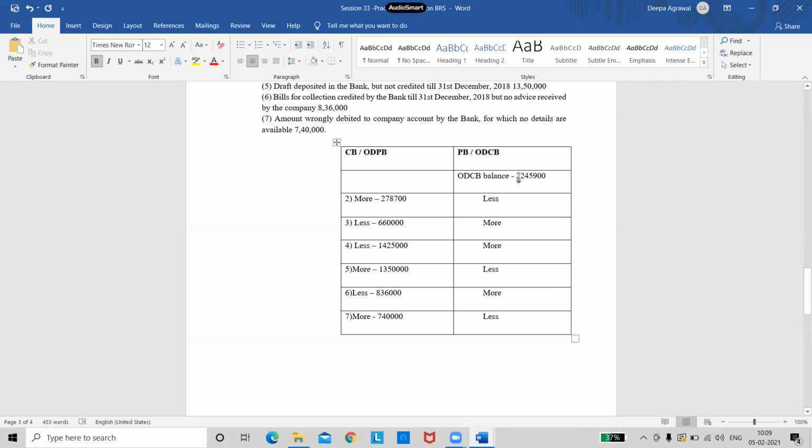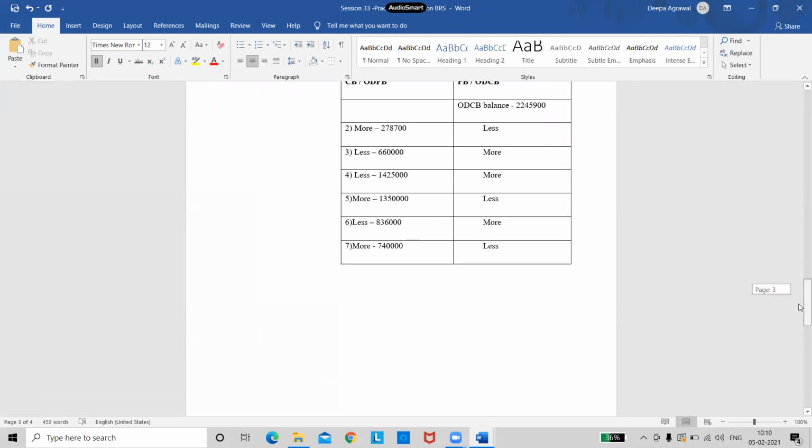See, I'm starting with OD. So if I get a positive answer, it will be overdraft. But if I get a negative answer, it will be normal balance. Please understand that point. Whenever you are starting with any balance, if you get a positive answer, you will arrive at the same balance. If you get a negative answer, you will get the opposite balance. So currently I'm starting with overdraft. So a positive answer will give me overdraft, and a negative answer will give me a normal balance. Right?